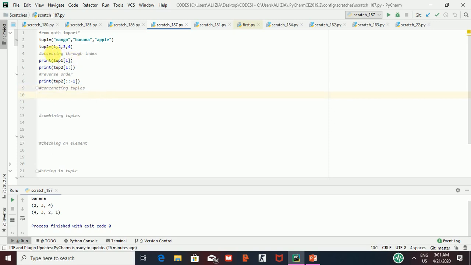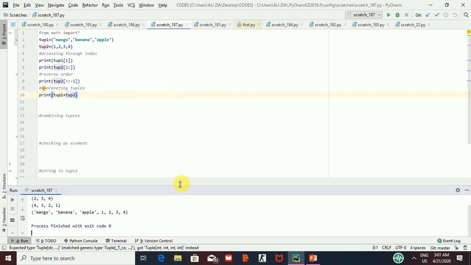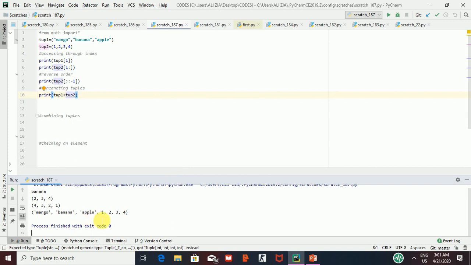Here I have two tuples, tuple1 and tuple2, and I am going to combine them like this: tuple1 plus tup2, and now you will see. Here you can see mango, banana, apple, and then our second one, 1, 2, 3, 4, added into a new tuple, and it is now only one tuple.